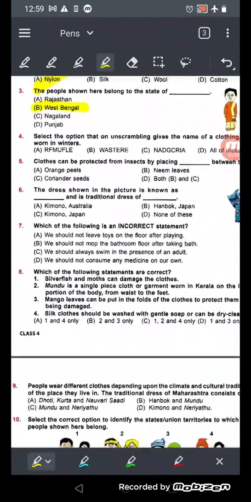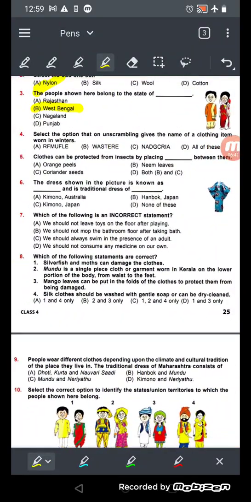Now come to question number 5. Clothes can be protected from insects by placing dash between them. So we have already seen what we can keep. We can keep the neem leaves. Can we keep orange peels? Can we keep the orange peels?